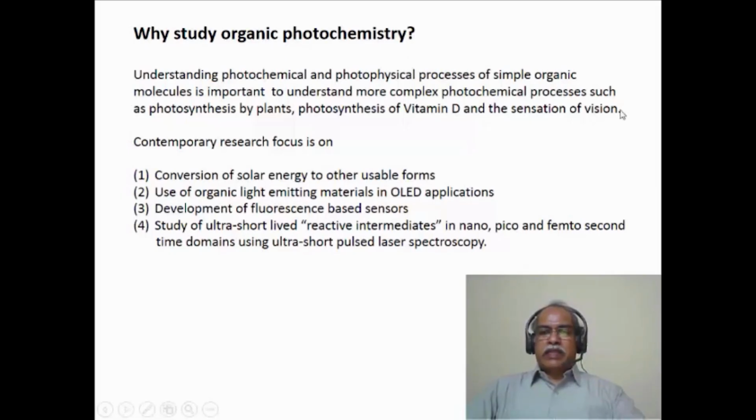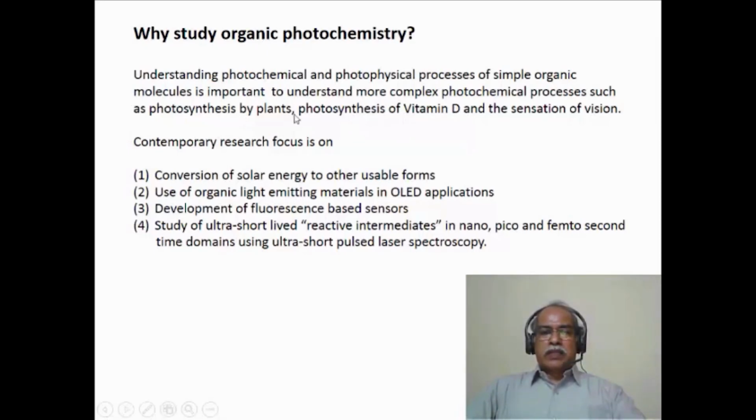The sensation of vision essentially is because of a molecule called retinol, which undergoes a cis-trans isomerization that is triggered by absorption of a photon. So if one understands the cis-trans isomerization process of a simple organic compound, then one should be able to understand what is happening in the process of vision also. Similarly, for example, the synthesis of vitamin D occurs under our skin. When skin absorbs light, certain transformations take place in a steroidal kind of molecule, which essentially leads to the synthesis of vitamin D, which we will see at a later stage when we talk about photochemical reactions.